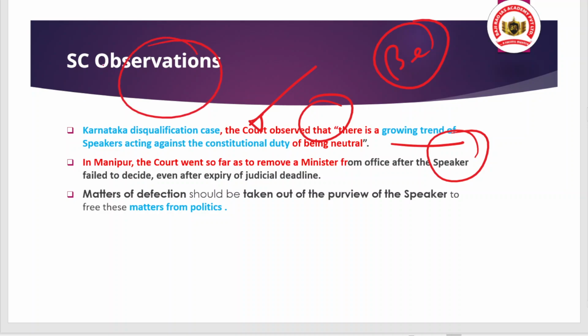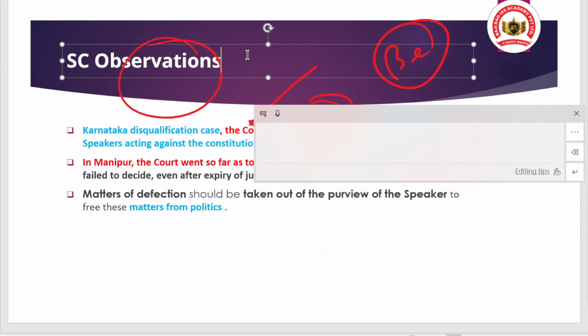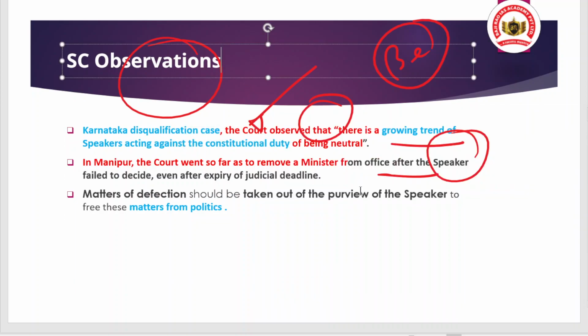So the Supreme Court decided and they removed the minister from the office. Okay, and that's the understanding, and the matter of the defection should be taken out of the purview of the speaker to free these matters from politics.